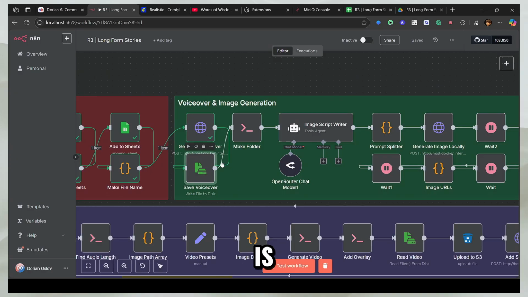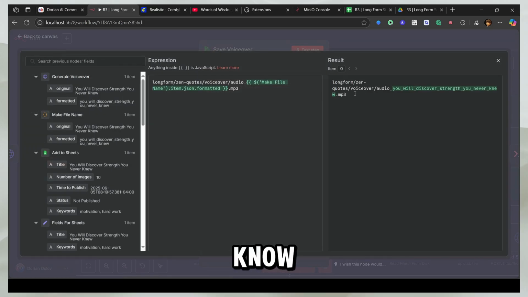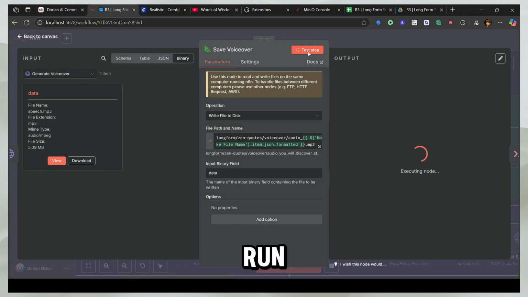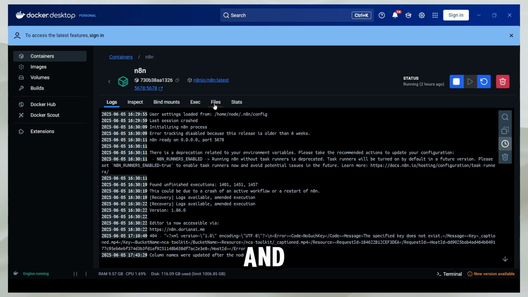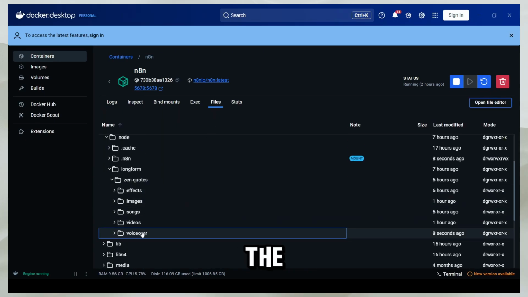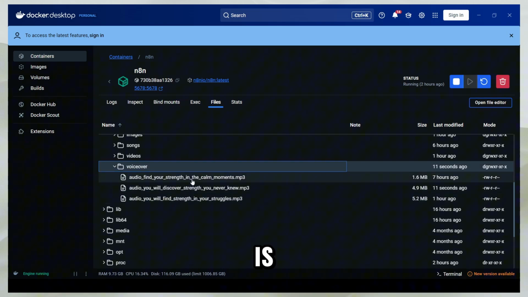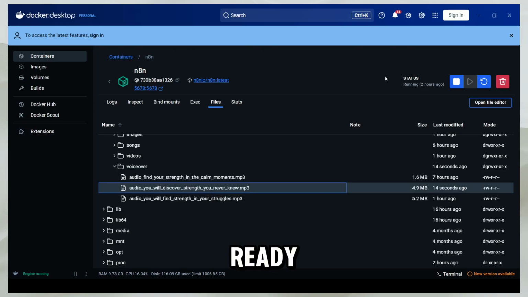So now what I'm going to do is actually store this audio, right? We have this separate folder, and the folder name is You Will Discover Strength You Never Knew, right? When I run this, it's actually going to store that in the folder in n8n, and then we have these files. I'm going to go here and see the voiceover, and this is the file that is already made for me, right? So this is ready here.